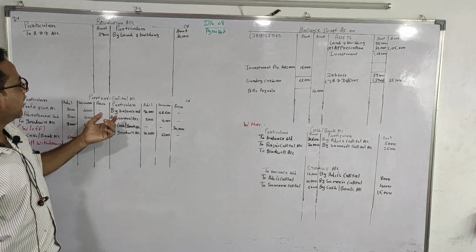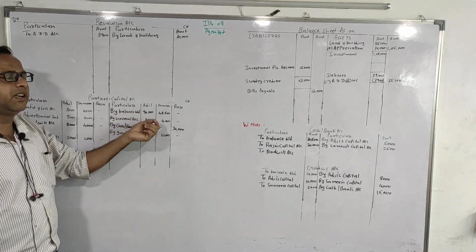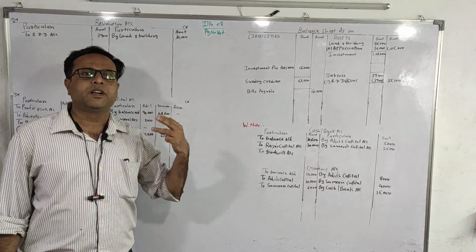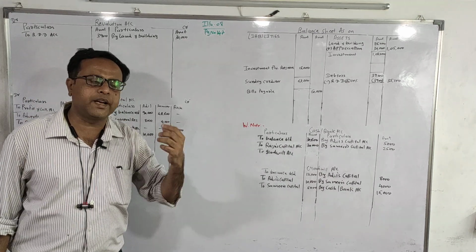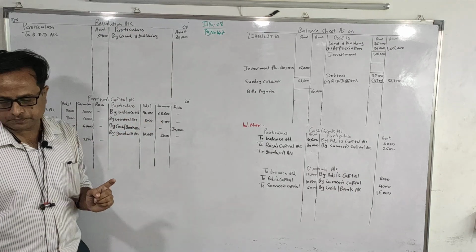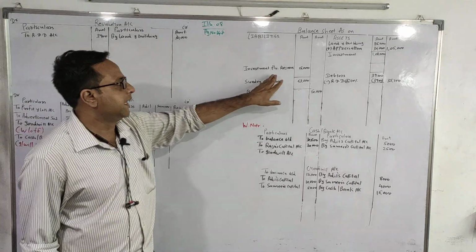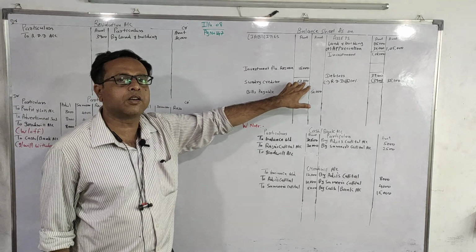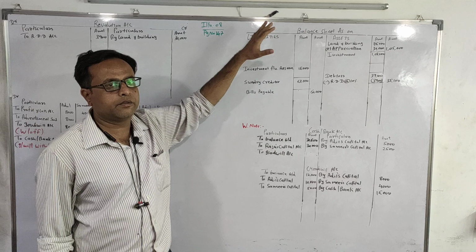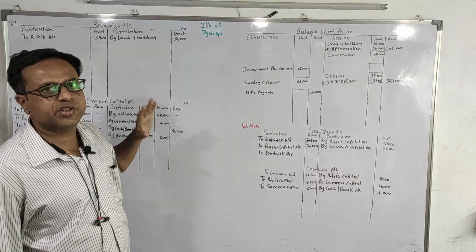General reserve will be distributed to the old partners in the old ratio. So terms like general reserve, profit and loss, reserve and fund, any of this kind will be distributed to the old partners in their old ratio. Sundry creditors, adjustment is there, so we will write in the inner column, and bills payable we will write in the outer column. This is how we are done with the posting of the balance sheet liabilities.